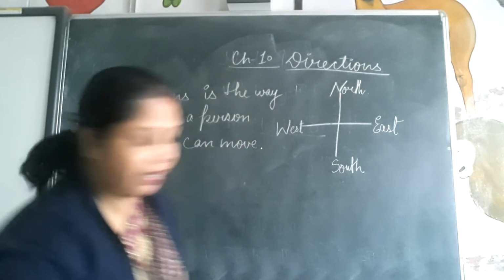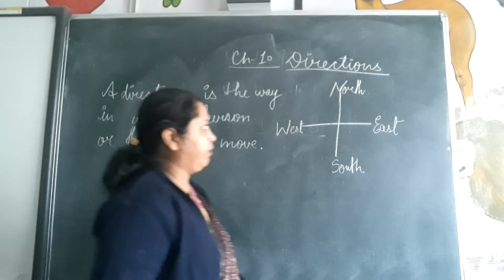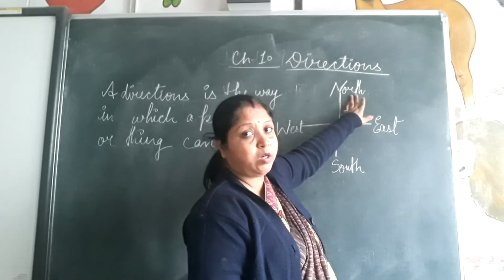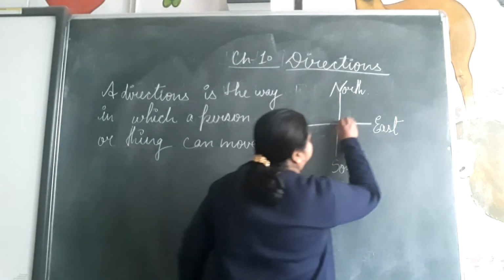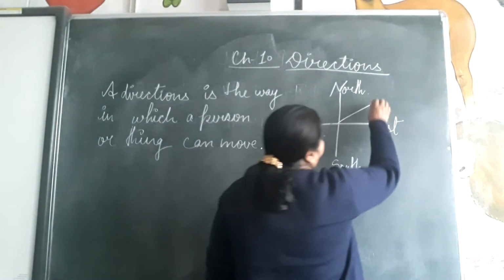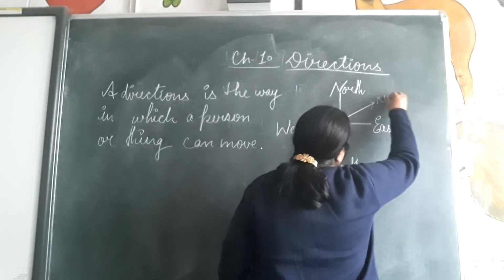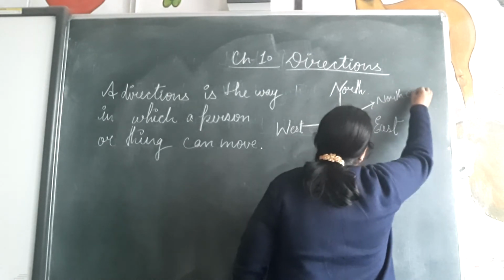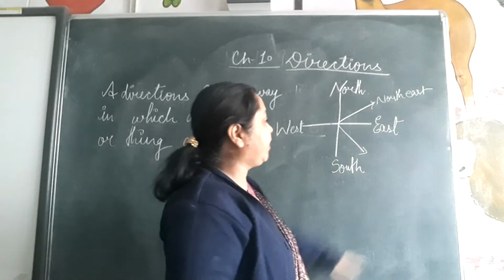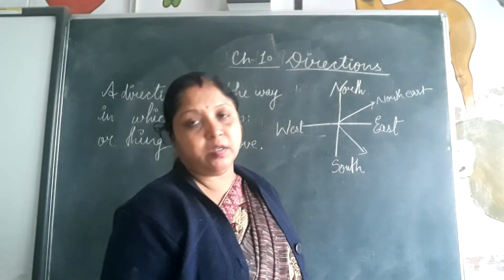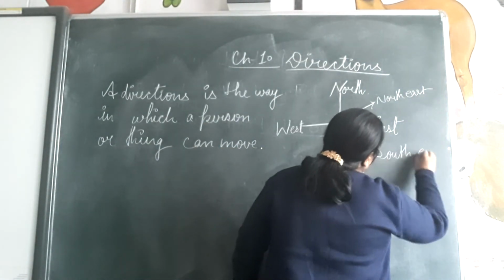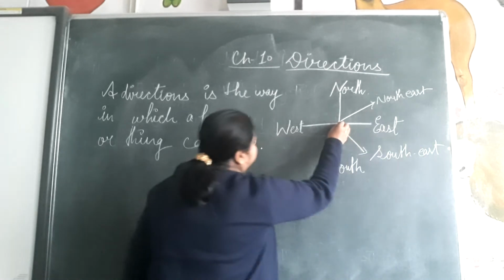Look at the blackboard. Suppose here is given north, here north and here south. The halfway between this is the halfway. The halfway between north and east is the northeast subdirection. Northeast. Okay, like this. The halfway between east and south is the southeast direction. Southeast subdirection.